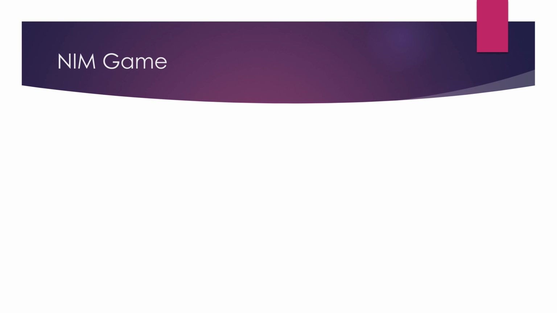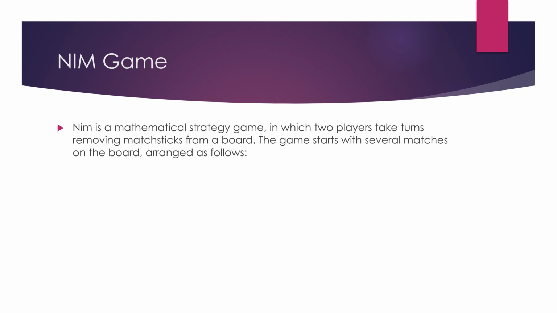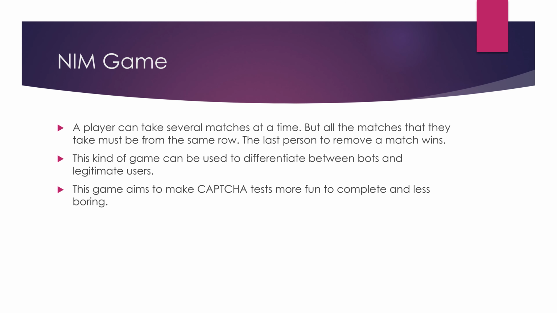Now let us look at a game known as NIM. This game can help to differentiate between bots and humans, as we will see now. NIM is a mathematical strategy game in which two players take turns removing matchsticks from a board. The game starts with the matches arranged like this, and then each player can remove several matches in their turn. The rule is that each player can remove matches from the same row only. For example, I cannot remove one match from row A and one match from row B. All the matches I remove have to be from the same row. The person to take the last match wins the game.